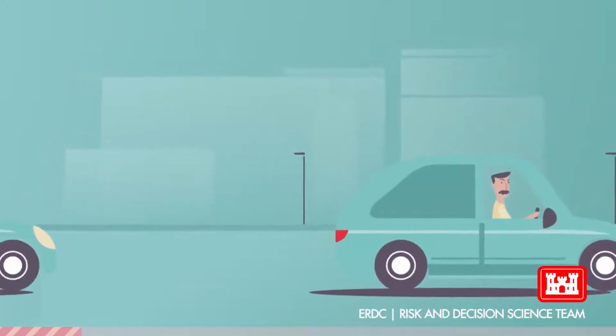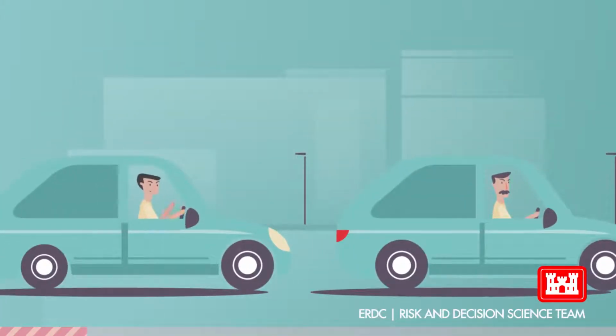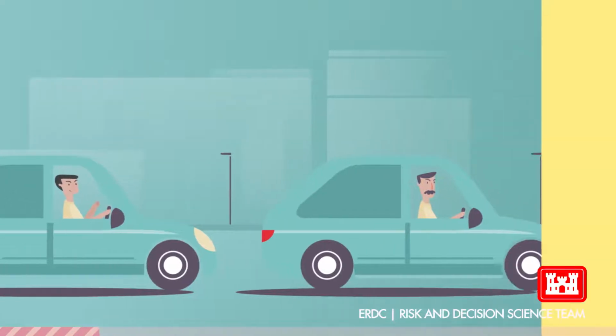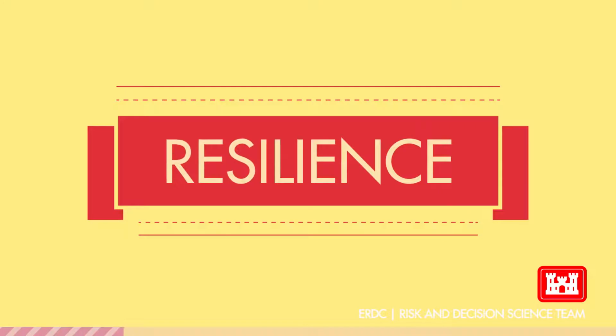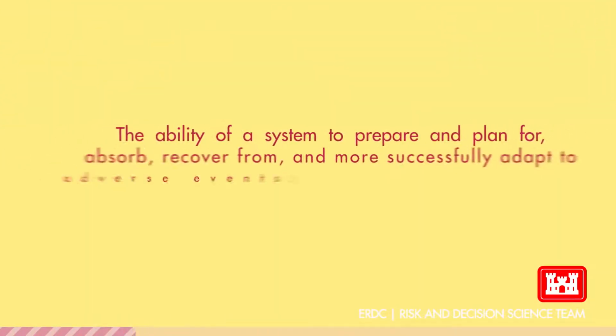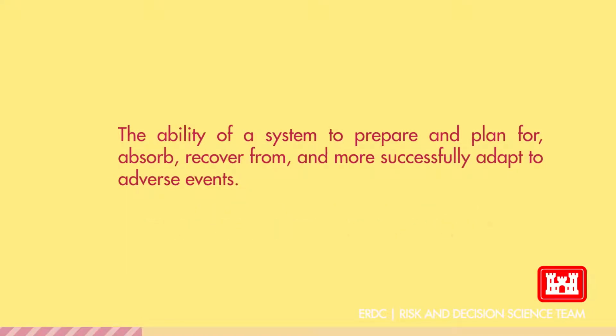This is a common nuisance for many people, and it can have serious consequences to normal city functioning and to individual lives. But what makes some cities more prone to traffic than others? One explanation centers around a city's resilience, or its capacity to absorb and recover from disruptions within their road networks. The National Academy of Sciences defines resilience as the ability of a system to prepare and plan for, absorb, recover from, and more successfully adapt to adverse events.